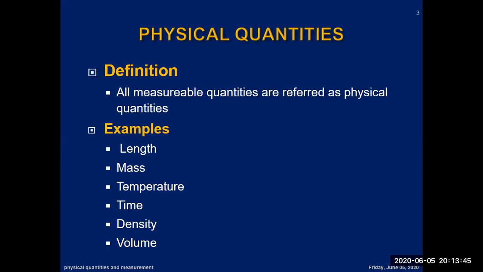What are the quantities which are not measurable then? See, how hungry a person is, how thirsty, you can't calculate. How intelligent, you can't calculate. How honest, you can't calculate. These are some of the examples which I am quoting. These are the quantities which you can't calculate, which you can't measure.